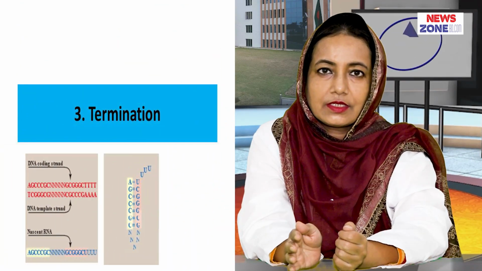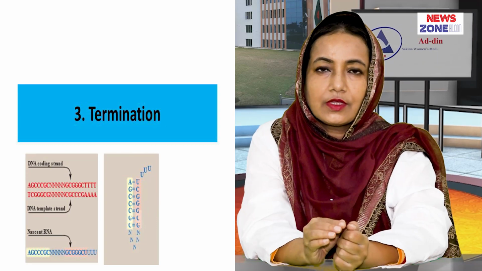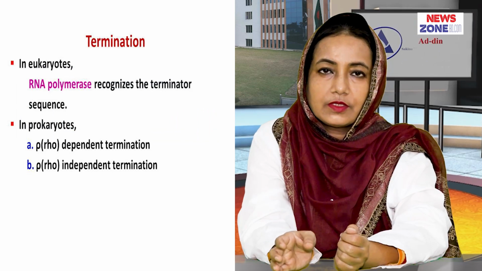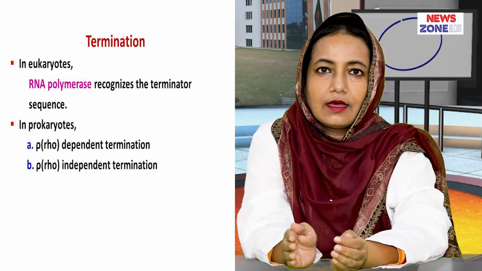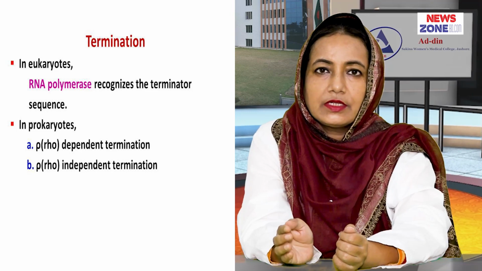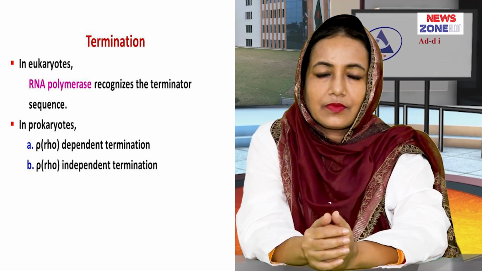The elongation of the RNA chain continues until a termination signal is reached. The RNA polymerase searches for the termination sequences, and after recognition of this terminator sequence, the synthesis of RNA stops and the primary transcript is released.